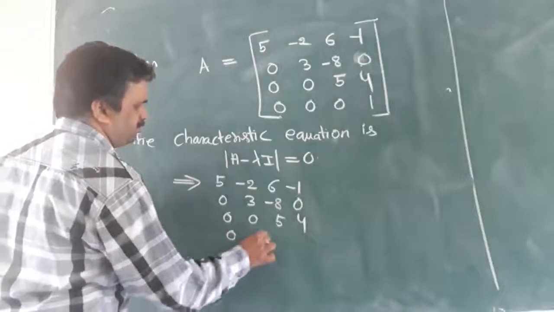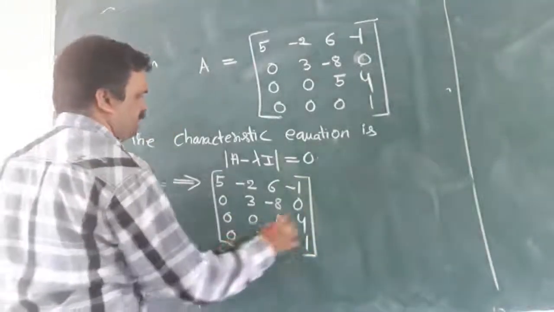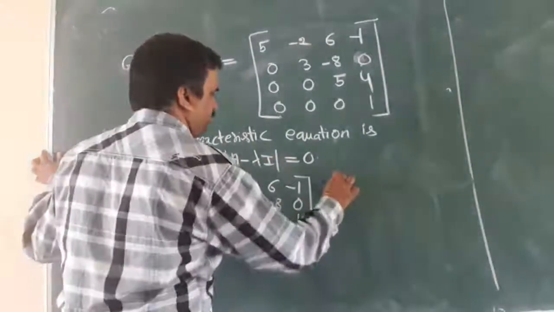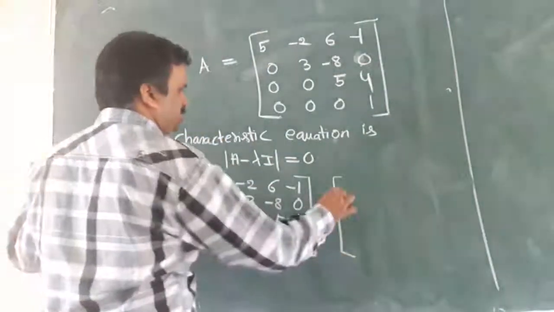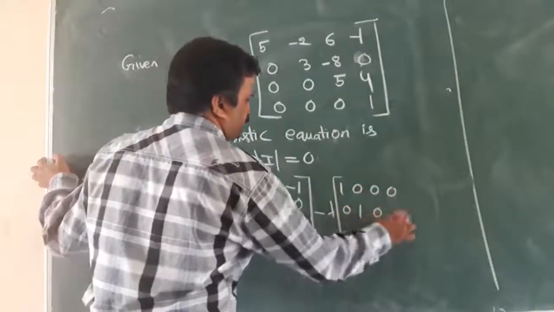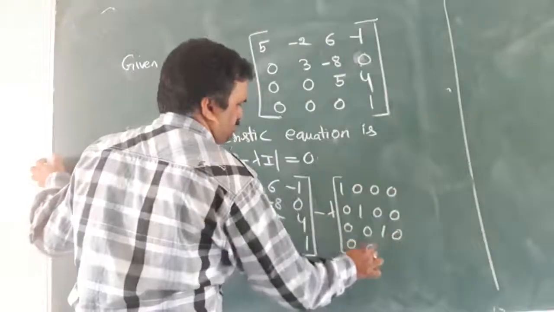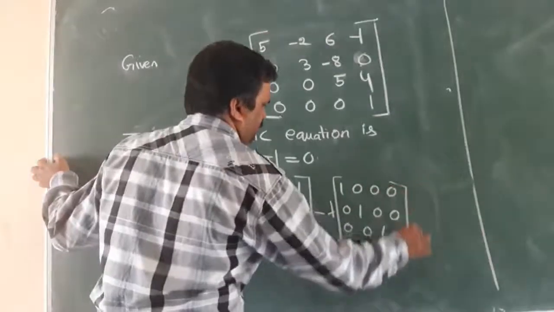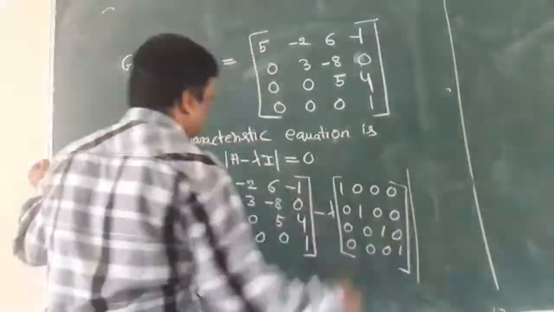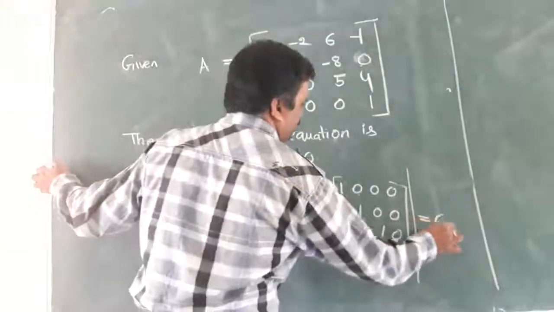0 0 0 1, minus lambda times the identity matrix 1 0 0 0, 0 1 0 0, 0 0 1 0, 0 0 0 1. Modulus is nothing but determinant, equal to 0.